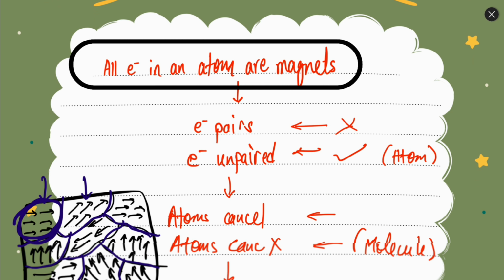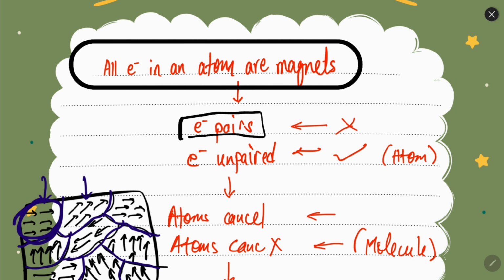For example, first let's say we are inside the atom and we are talking about the electrons themselves. In the atom, electrons do not stay individually. Electrons remain in pairs. If you have studied chemistry, you will know that in every orbital you have two electrons, one in up state, one in down state, which tells us about the spin of the electron.